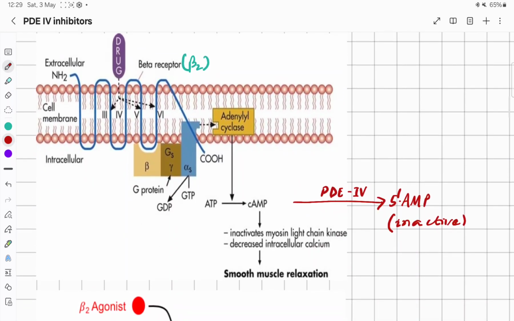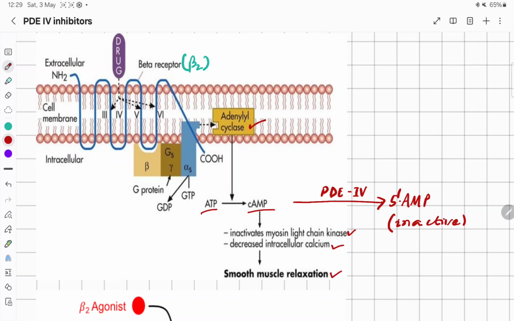So in the bronchial smooth muscles there is the beta 2 adrenergic receptor, which is a G protein coupled receptor, and when beta 2 agonists bind on the beta 2 receptor, there is activation of the effector enzyme, that is adenylate cyclase, which helps in conversion of ATP to cyclic AMP, and cyclic AMP decreases the intracellular calcium and inactivates the myosin light chain kinase to produce smooth muscle relaxation.